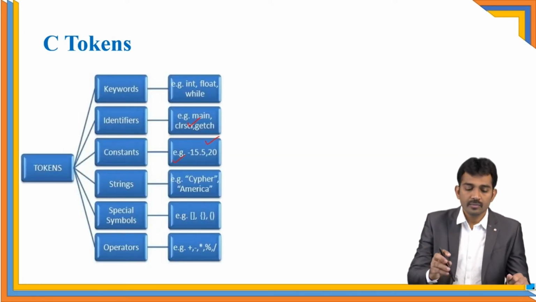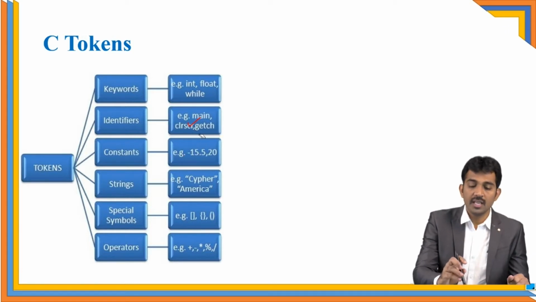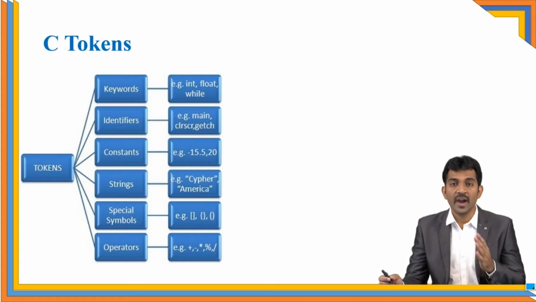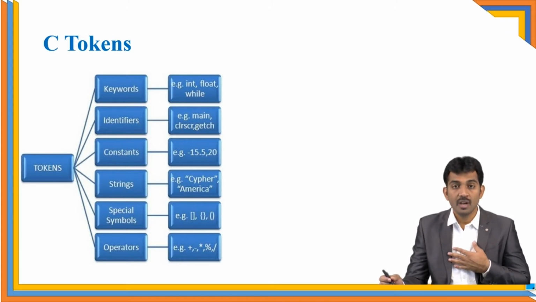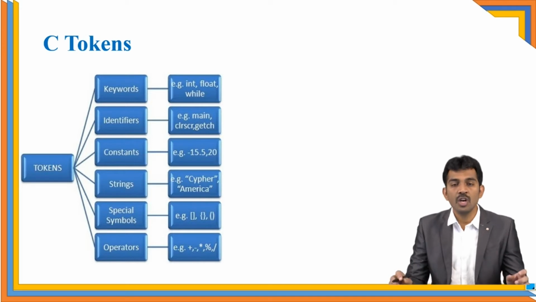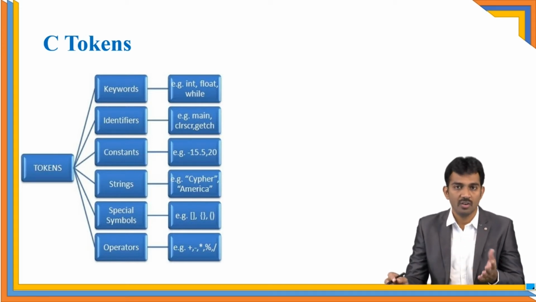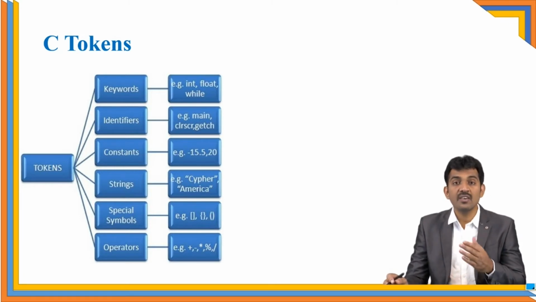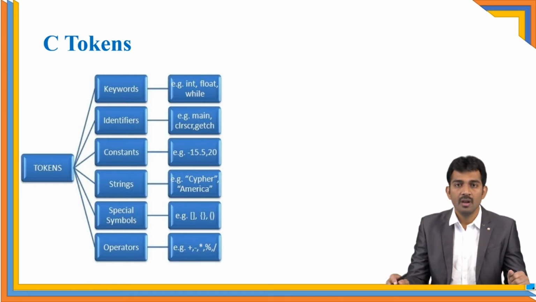Coming to the identifiers. Identifiers are used to identify the variable values. For example, what is the purpose of my name, and what is the purpose of the roll number? It is to identify you. Based on the roll number, we are going to identify all your details, right? Based on the names, we are going to call you. Like that, identifiers are used to represent some value in your program. It is also called a variable.